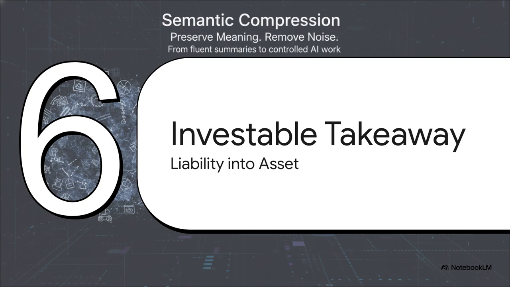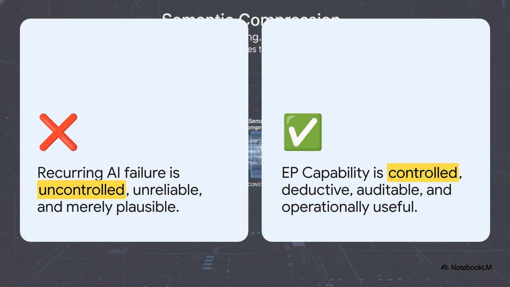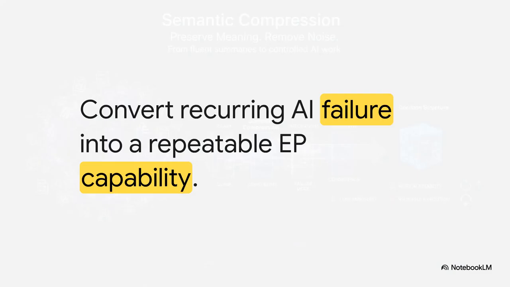Section 6. The investable takeaway. Converting liability into asset. Okay, let's move to our conclusion and see how this builds into our final thesis. We are taking a massive, recurring AI failure, uncontrolled, lossy, merely plausible generation, and converting it directly into a repeatable EP capability. Suddenly, you get work that is controlled, deductive, auditable, and operationally useful. We've shifted from an abstract, dangerous weakness into a highly concrete operating asset. From recurring failure to repeatable capability. That is the ultimate investor thesis here.